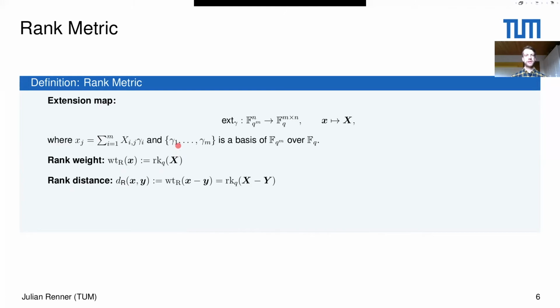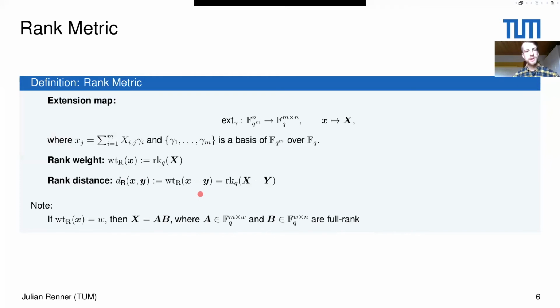Let's define a basis gamma 1 up to gamma m of F_q^m over F_q. And if we perform the inner product of the jth column of the matrix representation with this basis, we get the jth element of the vector representation. And with this extension map, we can define the rank weight of vector x as the rank of its matrix representation, and the rank distance of two vectors x and y as the rank weight of their difference.